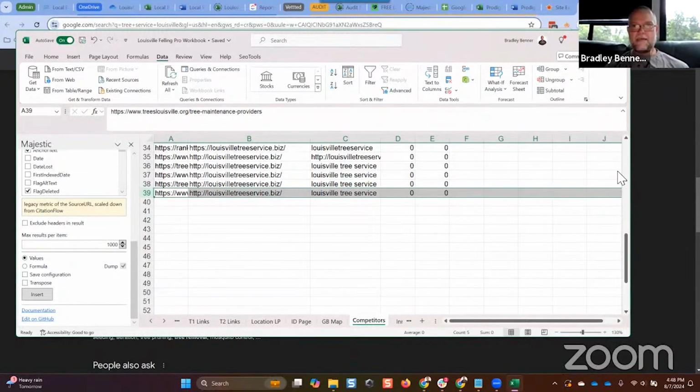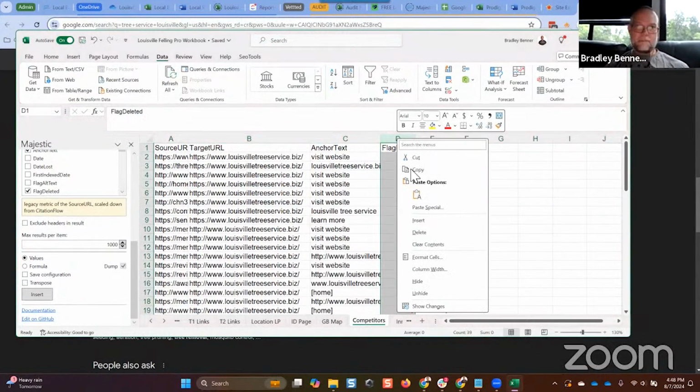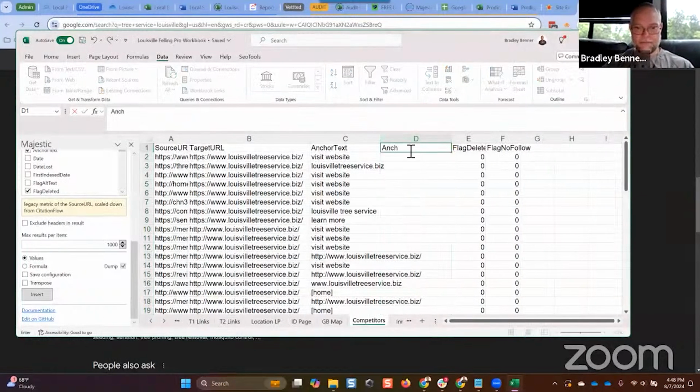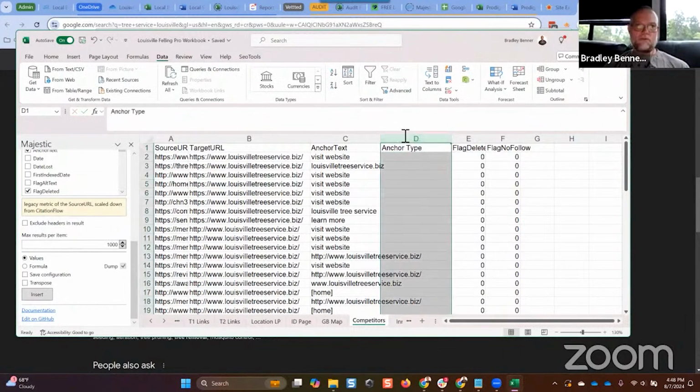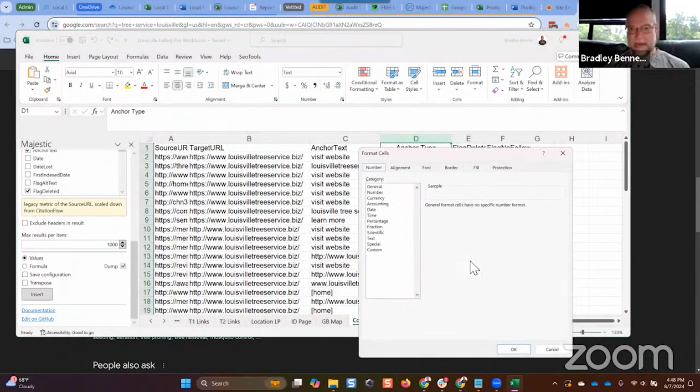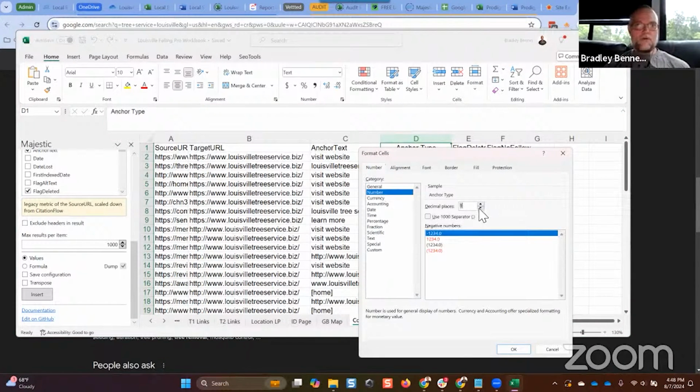Is that clear? And then what I do is add a column right here next to anchor text that I call anchor type. You don't have to add this into the header, but you can. Then I'm going to do a couple things here just for formatting issues because I'm anal like this. I'm going to center it, then change the formatting to a number with no decimals.